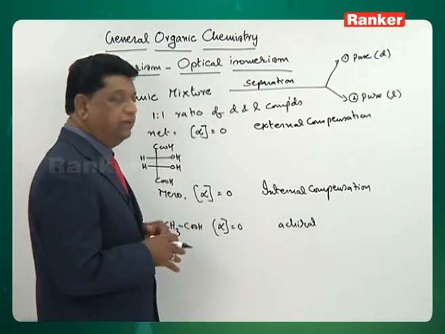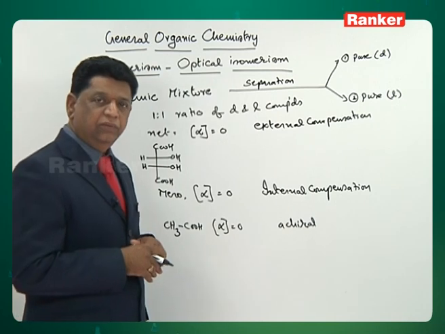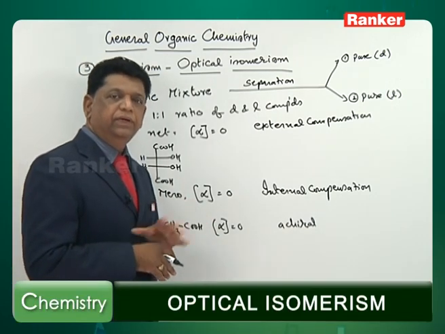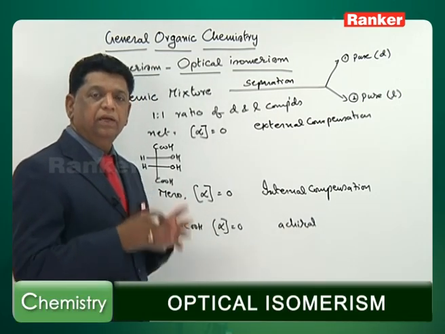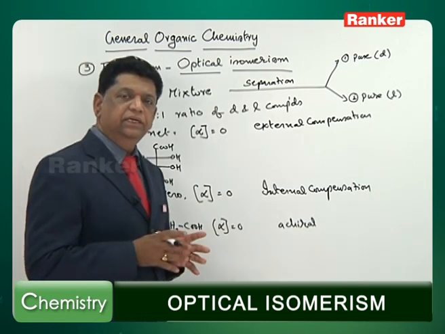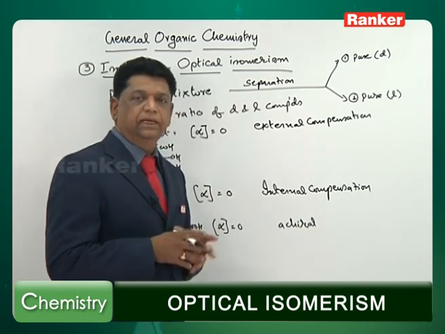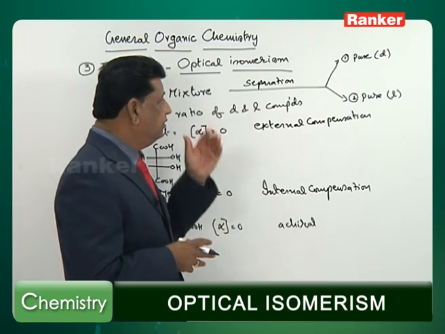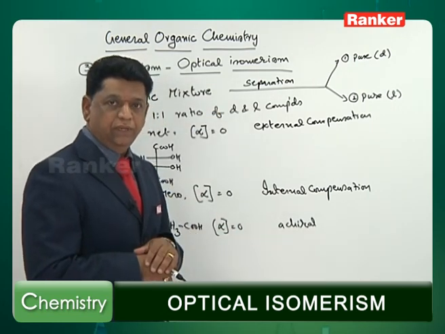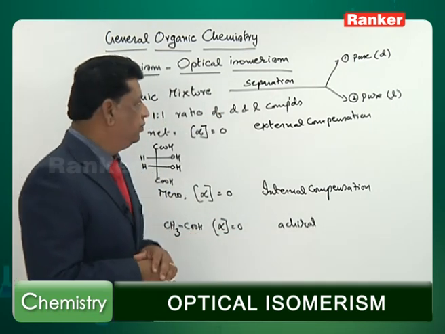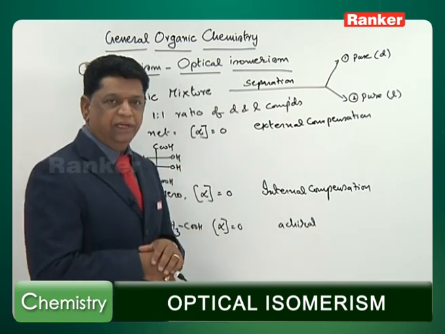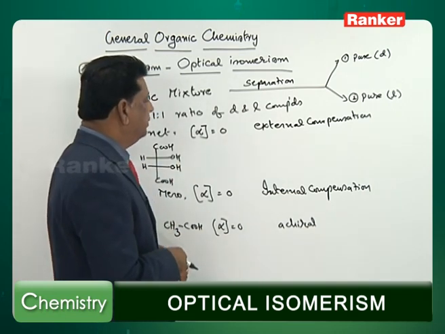Now, here as we have seen, the optical isomers have almost all properties the same, especially boiling point, melting point, refractive indices. In such a case, what property to make use of to separate is again a problem. But still we have some procedures, we will see that separately.